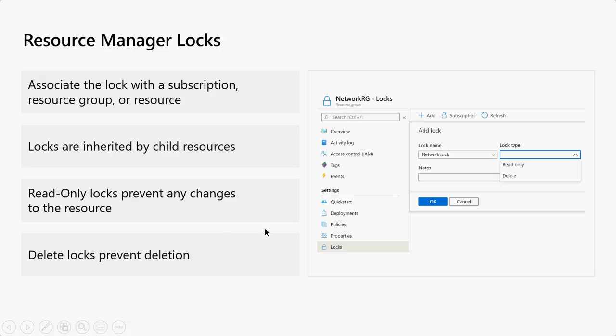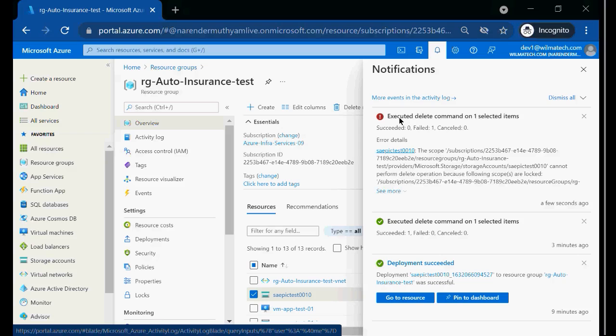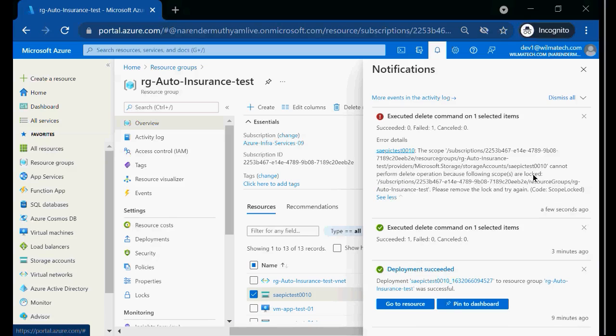Once you apply this, they won't be able to delete anything within the resource group or any resource rather, right? Execute a delete command on one selected items failed. I cannot delete it because it clearly shows me that there is something called locked. I cannot delete it.